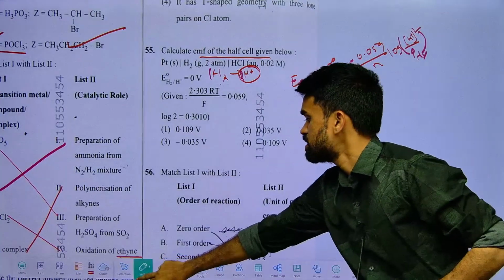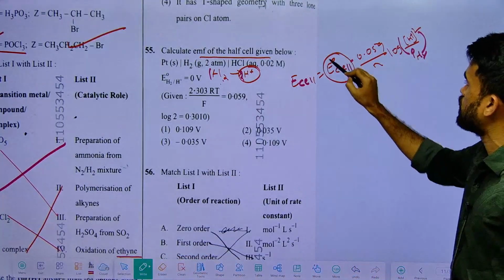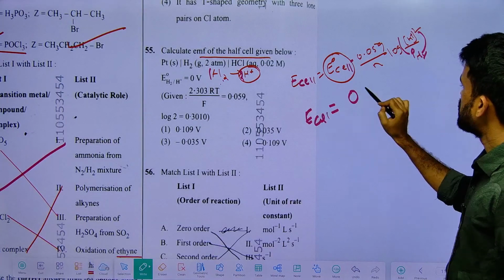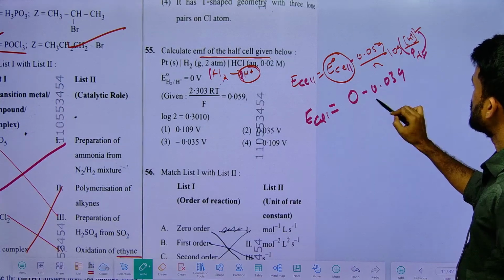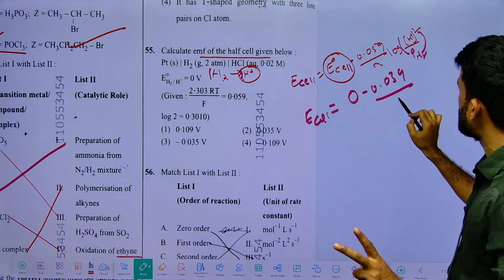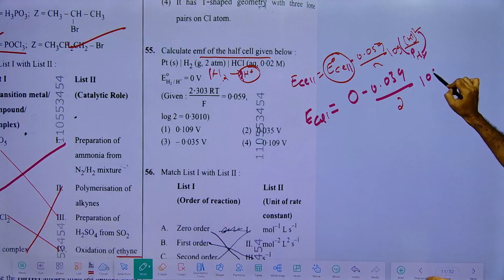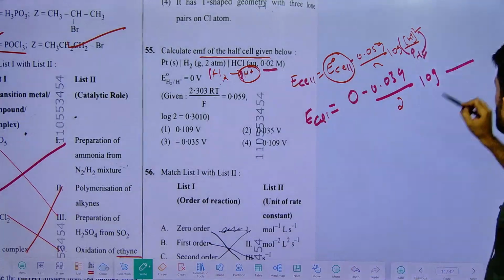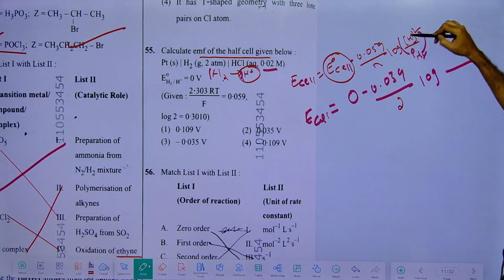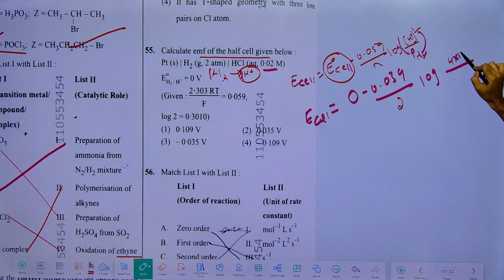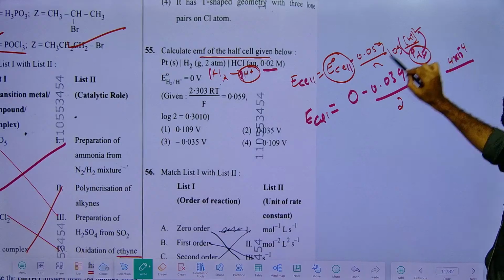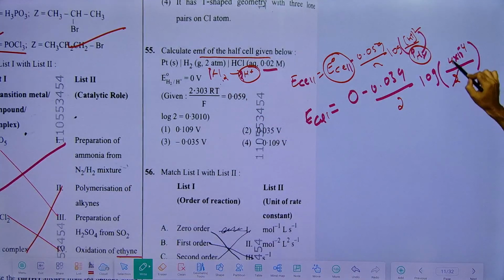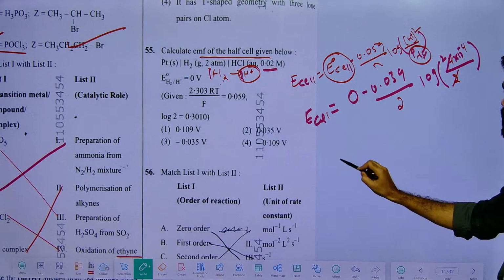So now the standard electrode potential for the hydrogen cell will be 0. So here E cell becomes minus 0.059 by n. How many electrons are involved? 2 electrons here. So log concentration of H plus ion. H plus ion is 2 into 10 power minus 2, to the power 2. So it becomes 4 into 10 power minus 4. Okay, and the pressure of H2 is given as 2 atm, 2 atmospheric pressure. So this will be 2 times. Okay, done.